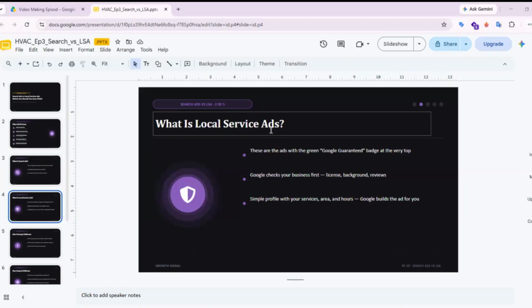Here's the same example again. 5 people see your LSA ad, 2 of them call you. You will only pay for these 2 calls, not for the 3 people who just looked and did not call. Setup is very simple too. You just fill in your service, your area, your hours, then Google builds the ad for you.